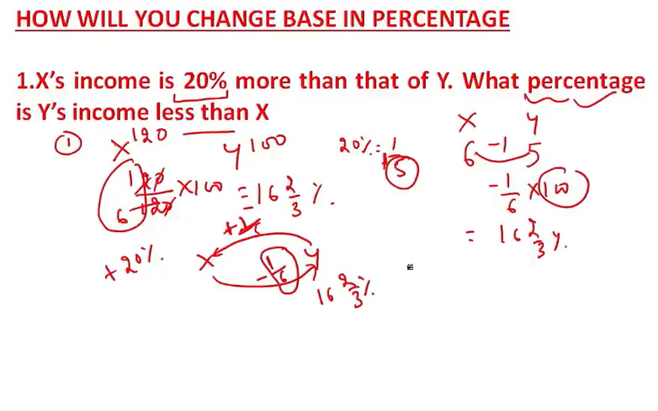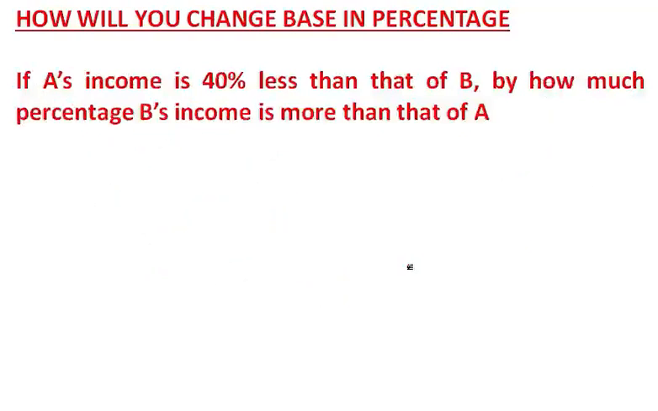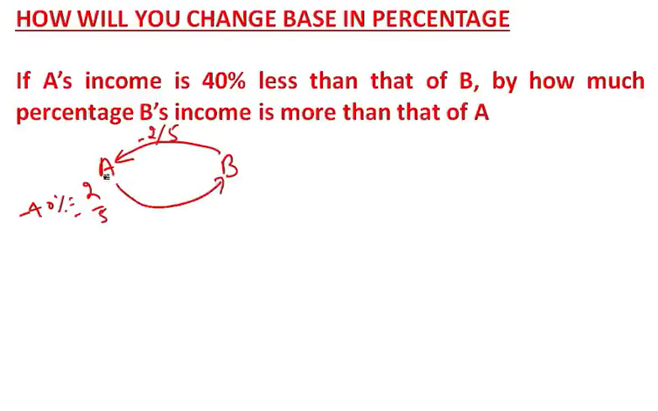We'll move ahead. Here you will get the clarity. Two numbers are given, A and B. It is said that A is 40% less than B. What is 40%? It means 2 by 5. A is 40% less than B. Then B is more than A. Tell me by how much percent B is more than A.